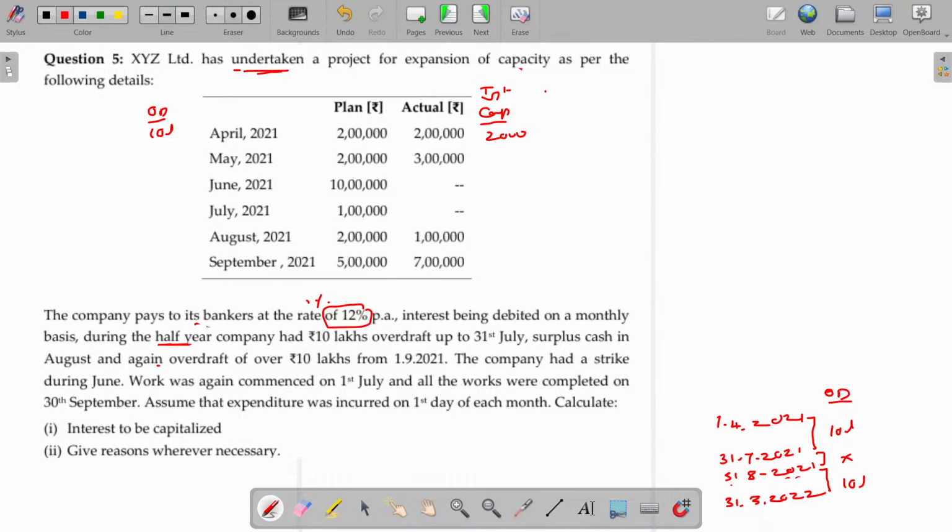At the year end, your asset value, the capital work in progress value, being how much? 2 lakhs spent, 2,000 capitalized, then 2 lakhs 2,000. Clear? 2 lakhs 2,000. Clear? Interest and capital work in progress value: spending plus this one, 2 lakhs 2,000.